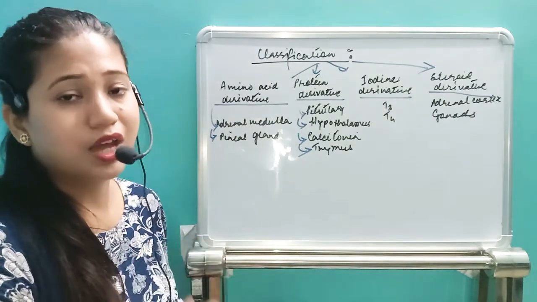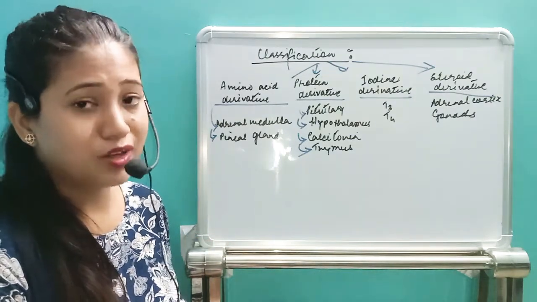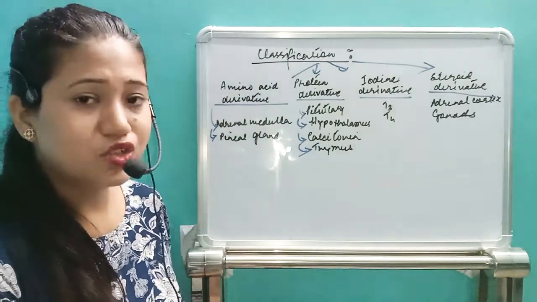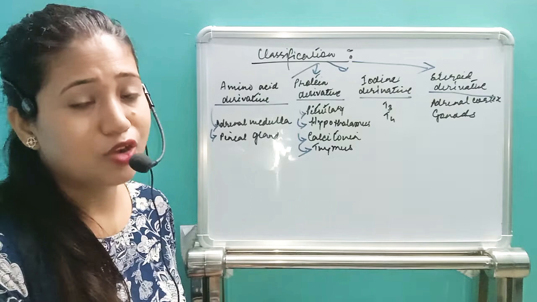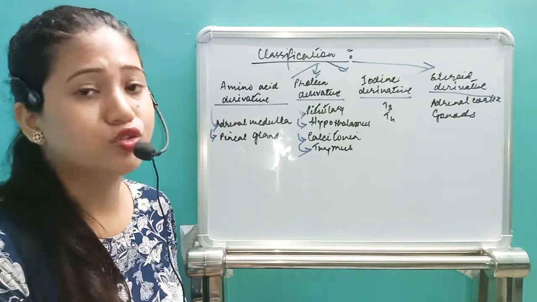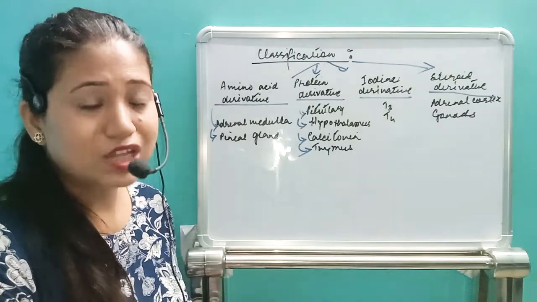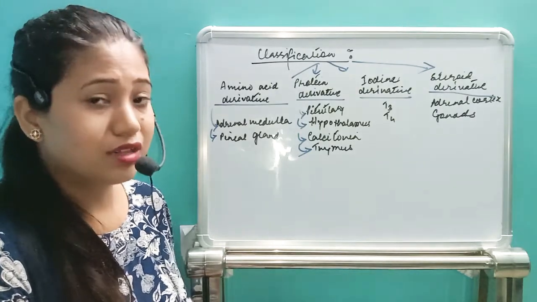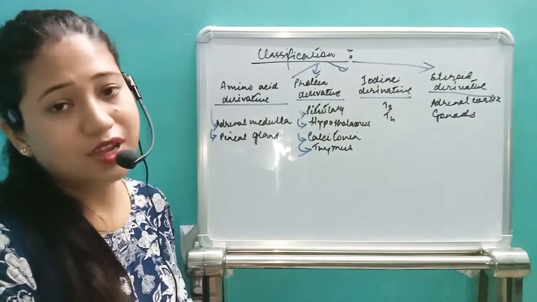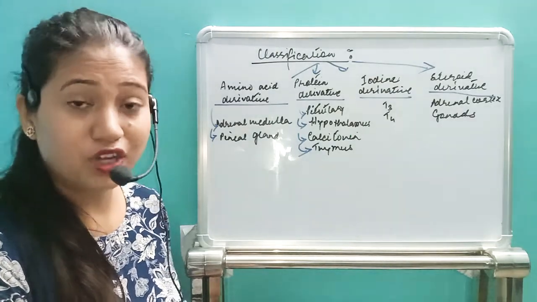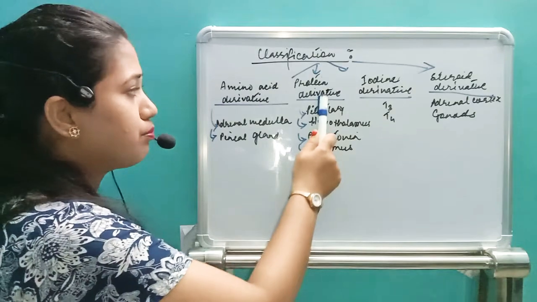Pituitary gland, which has the adenohypophysis, releases 7 hormones: the growth hormone, then MSH, then TSH, thyroid stimulating hormone, adrenocorticotrophic hormone, then we have LH, FSH, prolactin. Then from the neurohypophysis, there are 2 hormones: oxytocin and vasopressin, which are released from the pituitary gland and are protein derivatives.